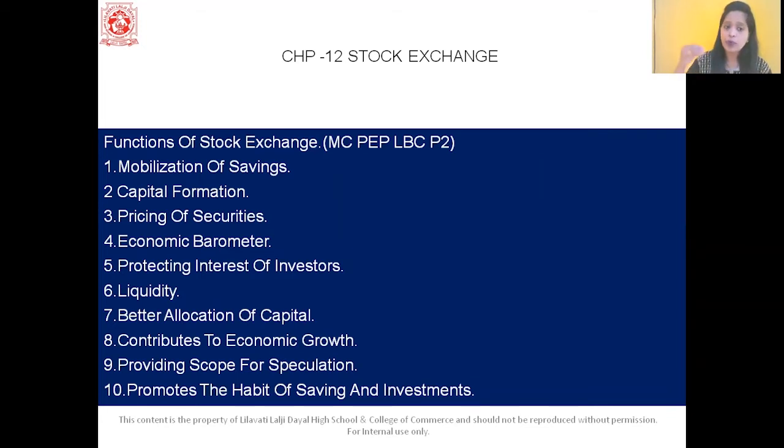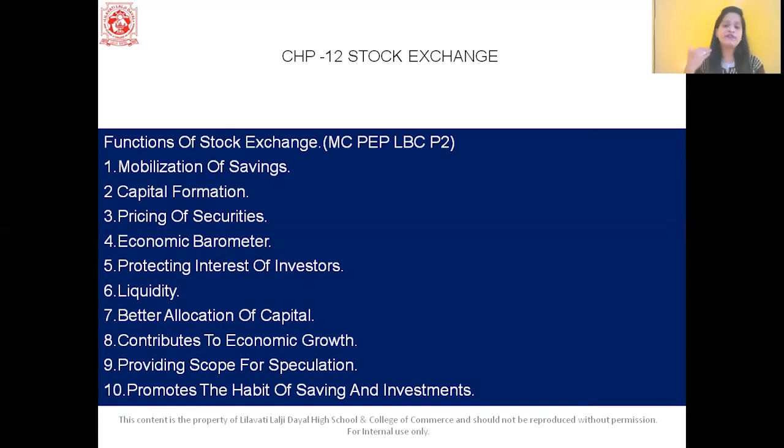Ninth point is talking about providing scope for speculation. So here, to ensure liquidity, and to ensure that the demand and supply of the securities are healthy, speculation is allowed by the stock market, by the securities market. Last one is promotes the habit of saving and investment. As the stock market provides attractive investment returns to the investors, it promotes the habit of saving and investment into the minds of the investors.